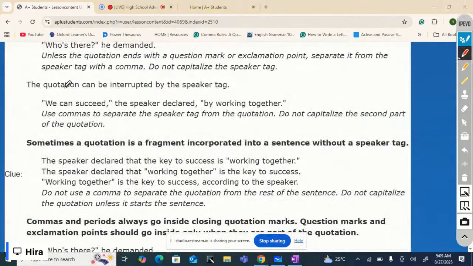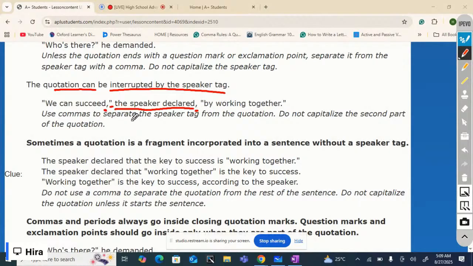The quotation can be interrupted by the speaker tag. This is the third thing. It means the quotation can come after the speaker tag, before the speaker tag, and it can be interrupted by the speaker tag. It's also possible. You can write it this way: We can succeed, the speaker declared, by working together. In this one, this is the speaker tag interrupting the quotation. Now, half of the quotation, then a comma, because we have to separate it from the speaker tag. Then the quotation marks close here, then the speaker tag, then put another comma after the speaker tag.